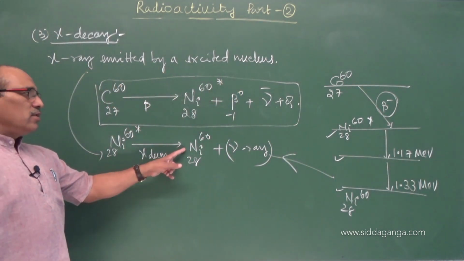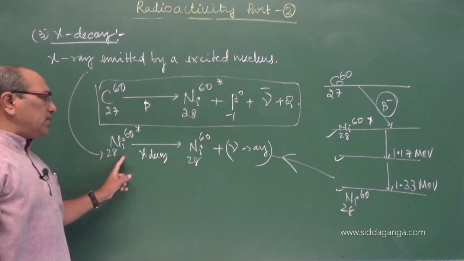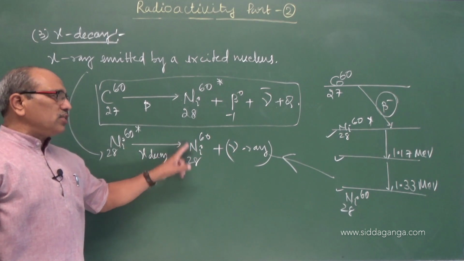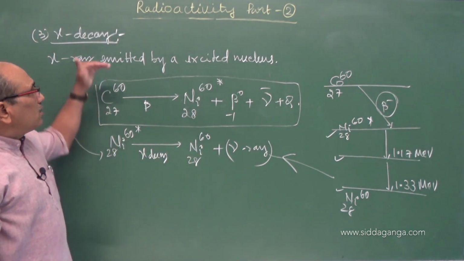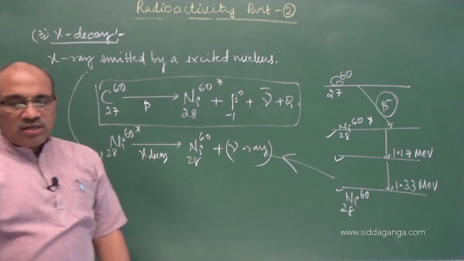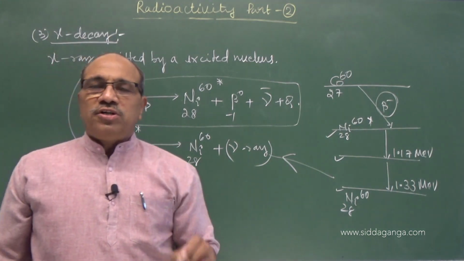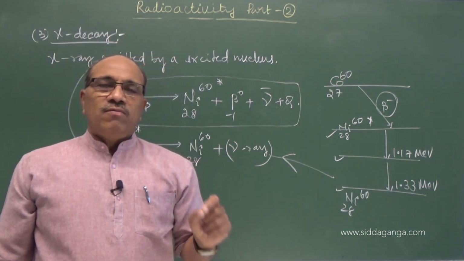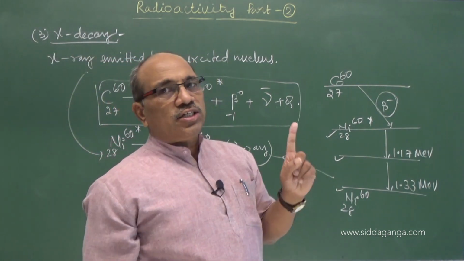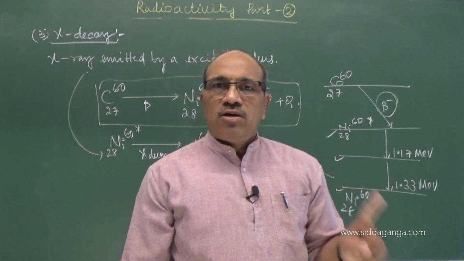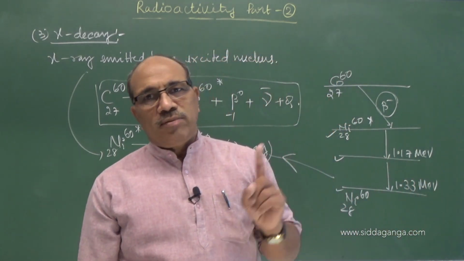Emitting the excess energy, it comes down to the stable state. That is about the three different types of decay. As in Soddy's group displacement law, in one disintegration of a nucleus, either alpha or beta can be emitted along with a gamma ray.